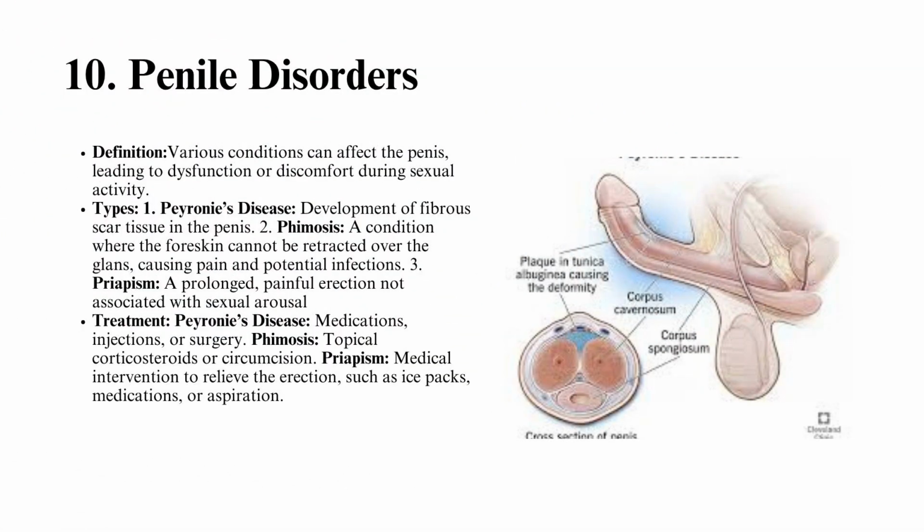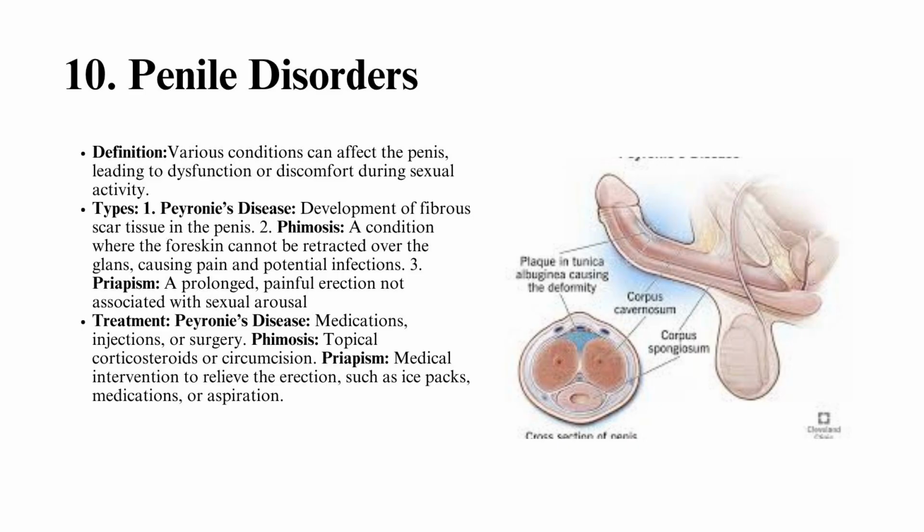10. Penile disorders. Definition: various conditions can affect the penis, leading to dysfunction or discomfort during sexual activity. Types: Peyronie's disease, development of fibrous scar tissue in the penis, causing painful erections and curvature. Phimosis, a condition where the foreskin cannot be retracted over the glans, causing pain and potential infections. Priapism, a prolonged painful erection not associated with sexual arousal.